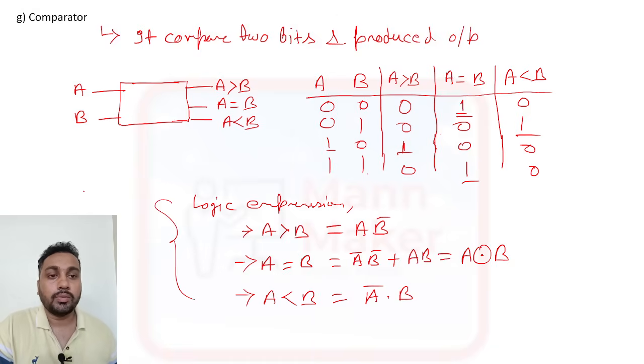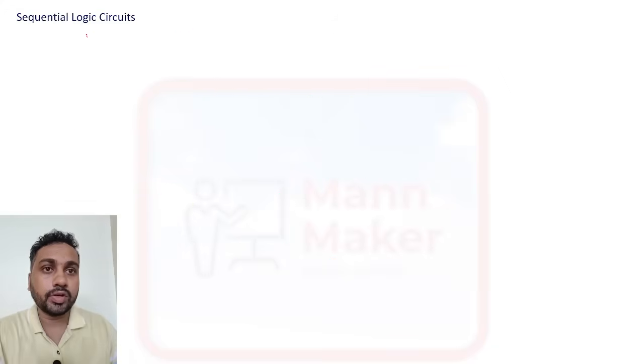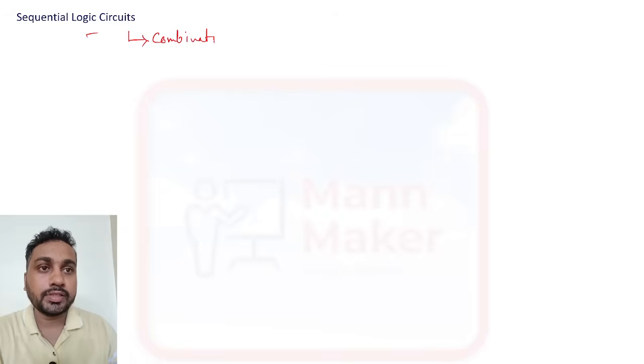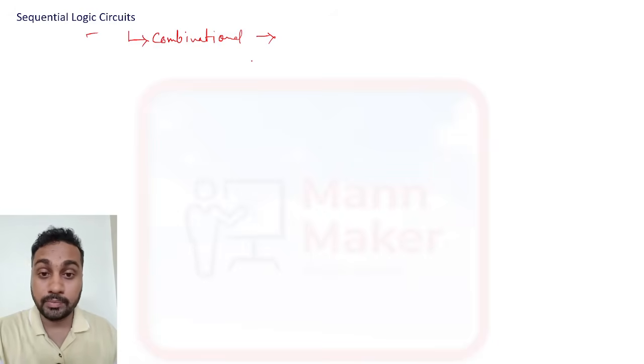So this is all about combinational circuits. I explained everything about combinational. Now comes the sequential logic circuit. As we have discussed, in a combinational circuit the output depends only on the present input. But in a sequential circuit the output depends on the present input as well as the past input.